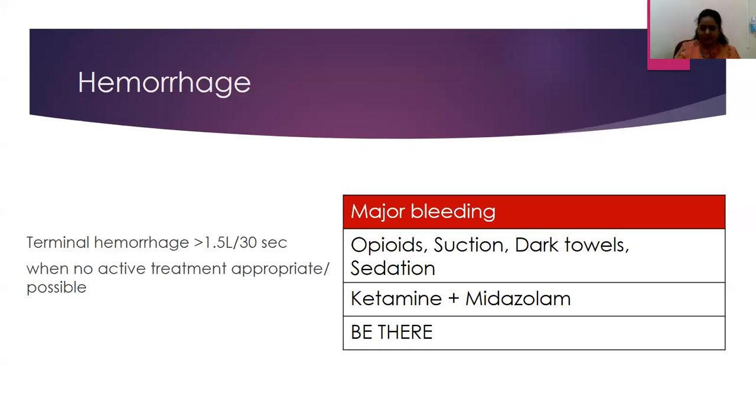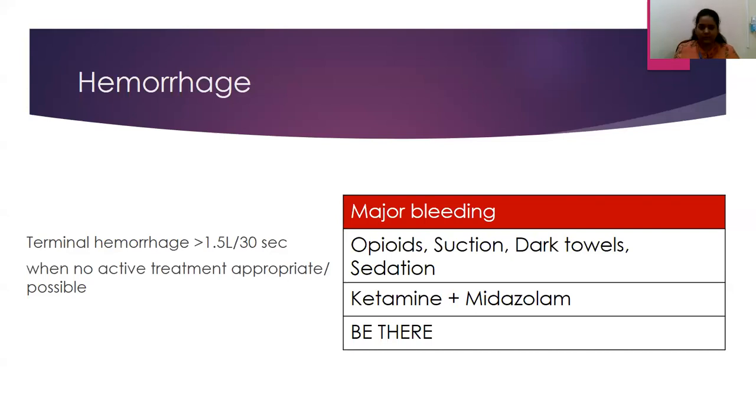Dark towels are used to prevent distress. The sight of blood on plain white would be very distressing. That's why we use dark green or brown towels, which mask the color of the blood and will not be a source of distress to the family when they see such a catastrophic bleed occurring. This is very important to keep ready.